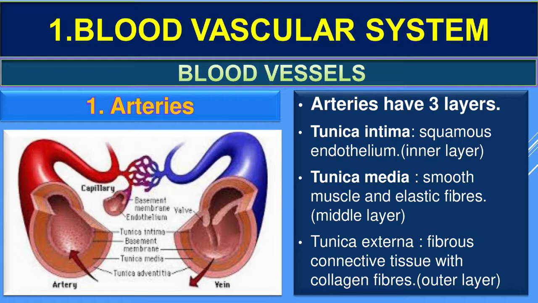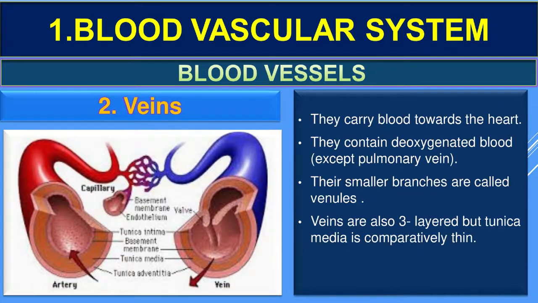The outer layer is tunica externa, the middle layer is tunica media, and the inner layer is tunica intima. Tunica externa is fibrous connective tissue with collagen fiber, tunica media is smooth muscle and elastic fiber, and tunica intima is a squamous endothelium layer.